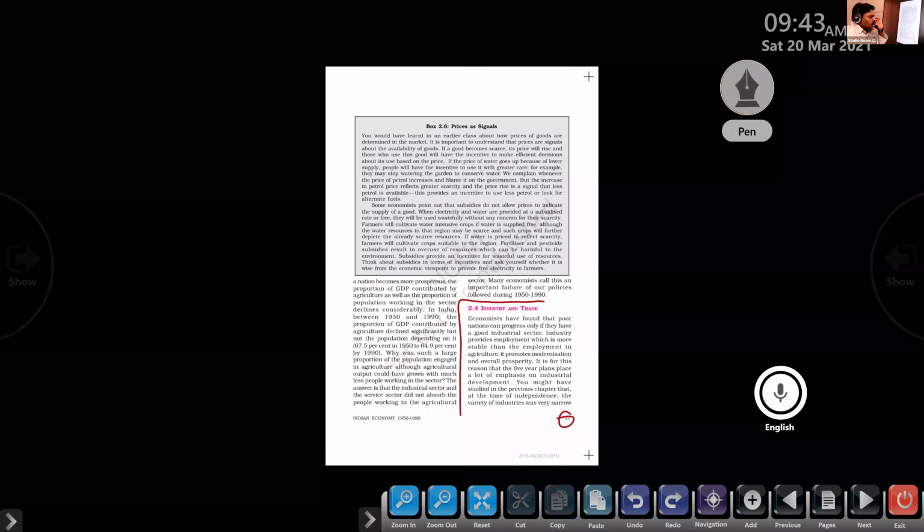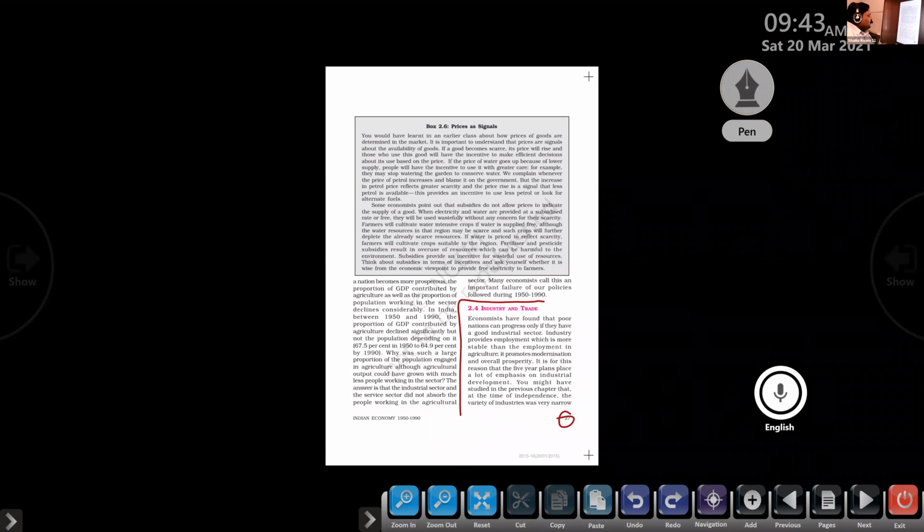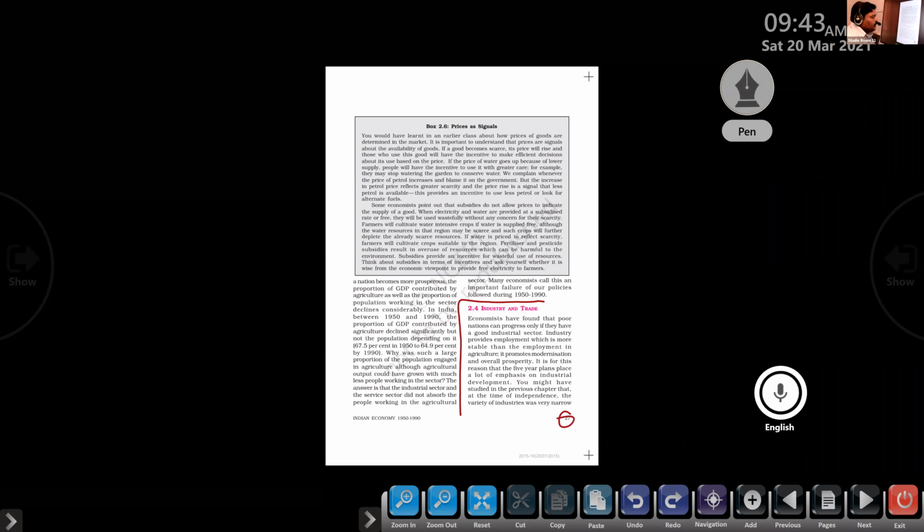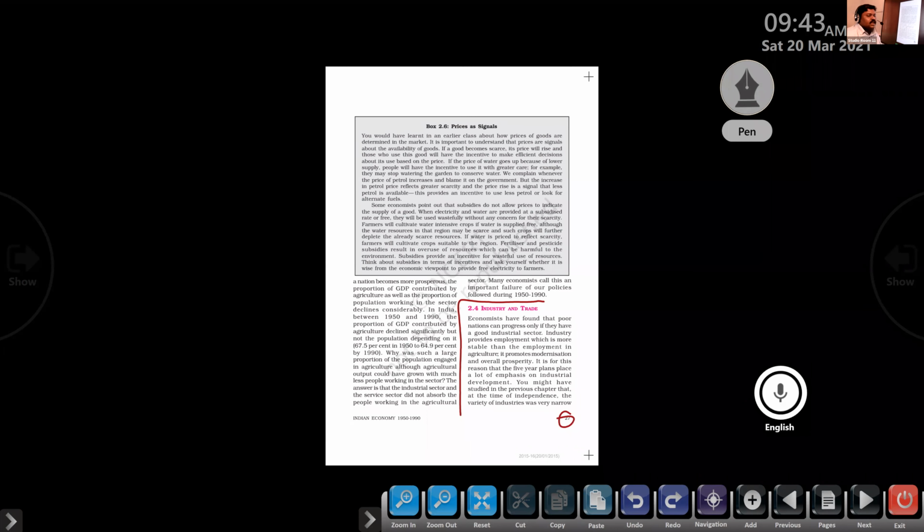Just open your textbook. Here we are: economists have found that poor nations can progress only if they have a good industrial sector. Underline that. If you observe the economic development of most countries in the world today, we find that their industries are well developed. In the case of America, in the case of China, for example, the economies are developed because the industrial sectors of those countries are well developed.